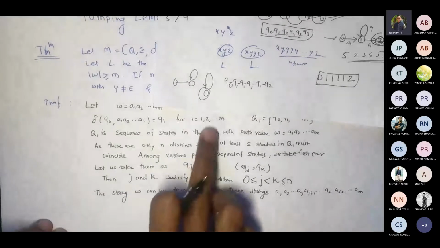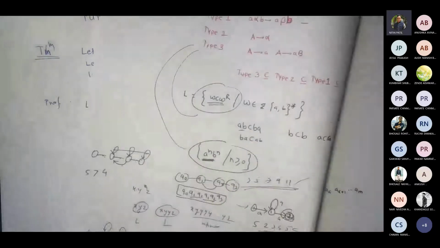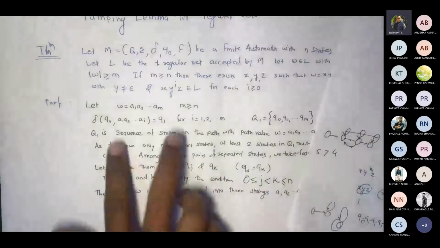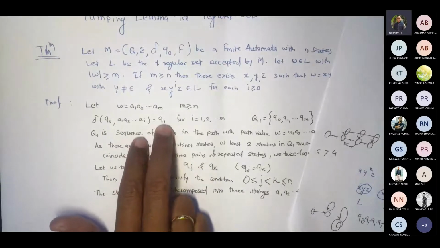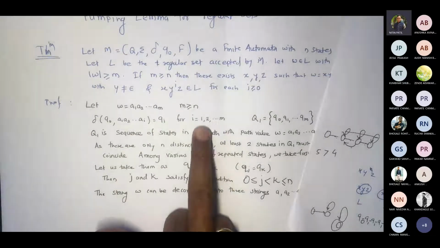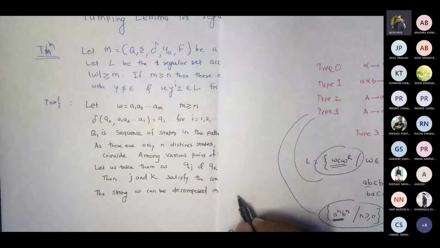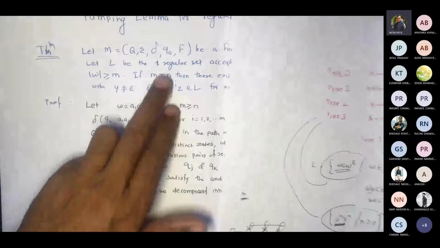Sir, I'm not getting J. How is J strictly less than K? Okay. Now, whenever we are trying to get this string, like A raised to N, B raised to N, we have to search for a path. I haven't said anything about whether I always would be M or less than M. It may be M. Now, if my complete FA accepts a string like M, which is strictly following this rule,